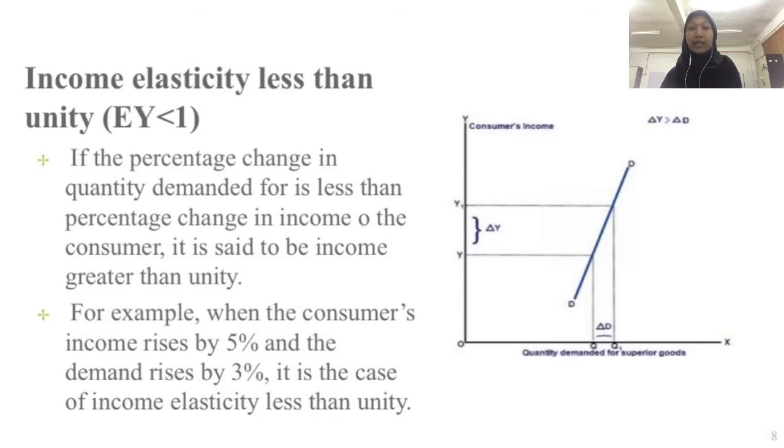We can see that SSY is consumer income and SSX is quantity demanded for superior goods. We can relate the graph with the example that we give in the slide. Okay, we will move into the next slide.